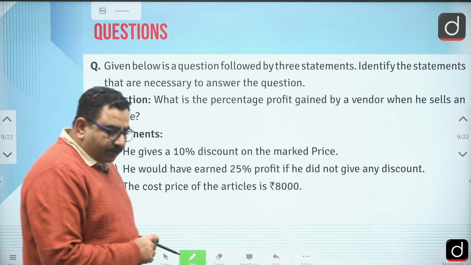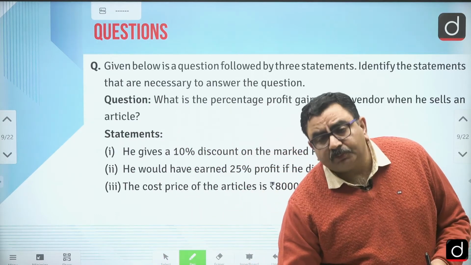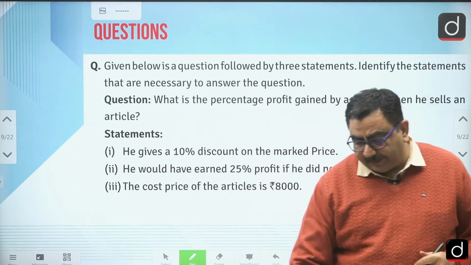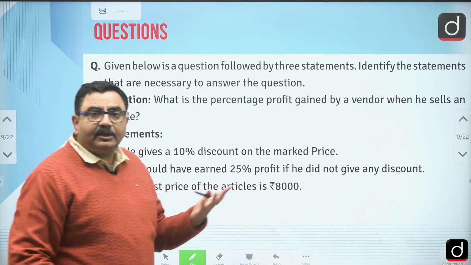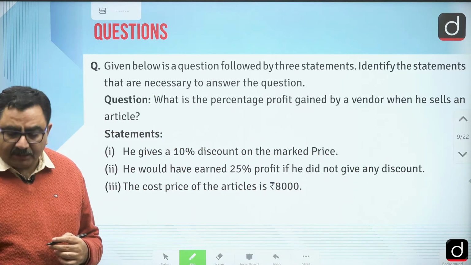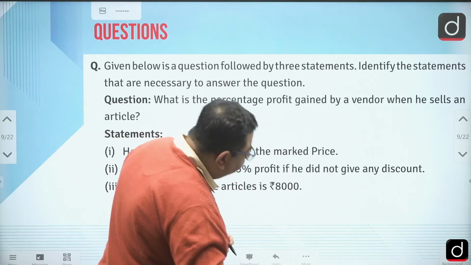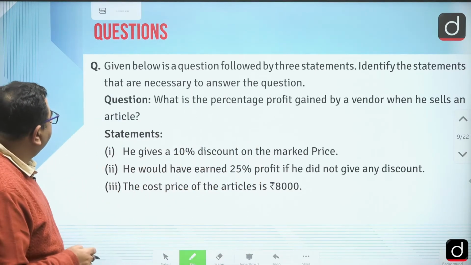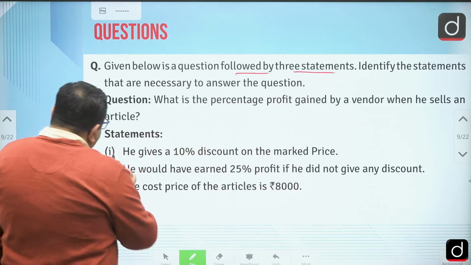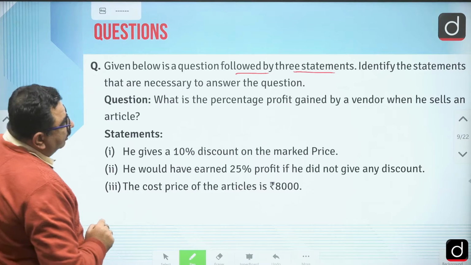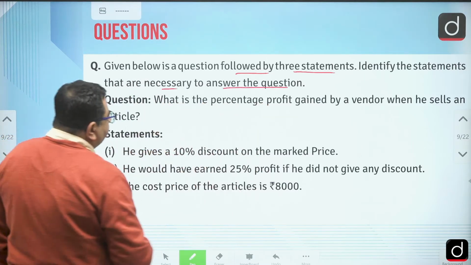Okay, then some of the times we get questions in which as such we are not supposed to find the exact answer, right? But we have to find at least whether we can find the answer or not. Okay. So here in this question, given below is a question followed by 3 statements. These are 3 statements. Identify the statements that are necessary to answer the question.